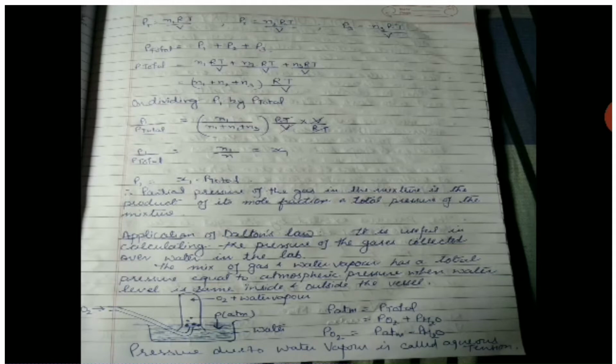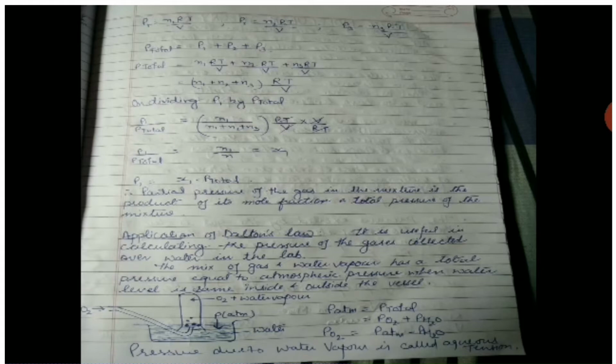On dividing P1 by P total, that will be P1 upon P total equal to n1 upon n1 plus n2 plus n3, and the other terms will be cancelled. P1 upon P total will be n1 upon n, and that is x1, and we know that x is the mole fraction. The partial pressure exerted by the gas will be equal to the mole fraction of that gas times the total pressure exerted when all the gases are present together. Therefore, the partial pressure of a gas in the mixture is the product of its mole fraction and the total pressure of the mixture. We can go for the application of Dalton's law.